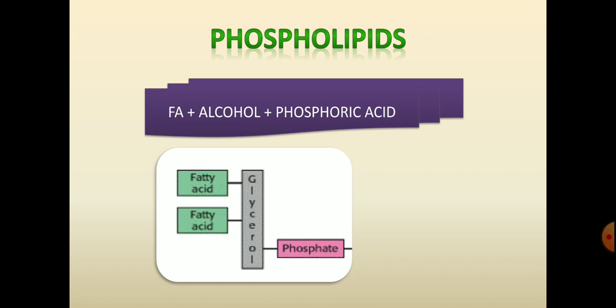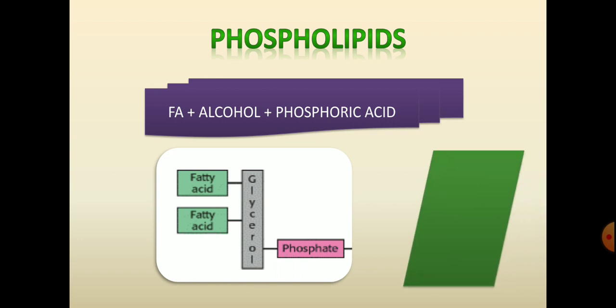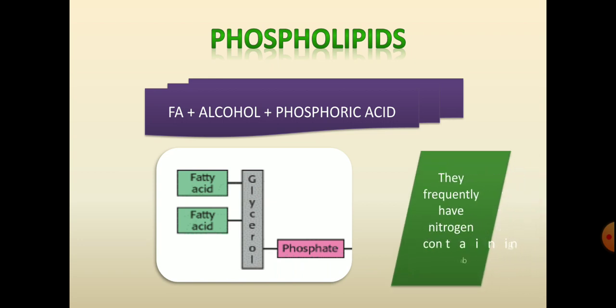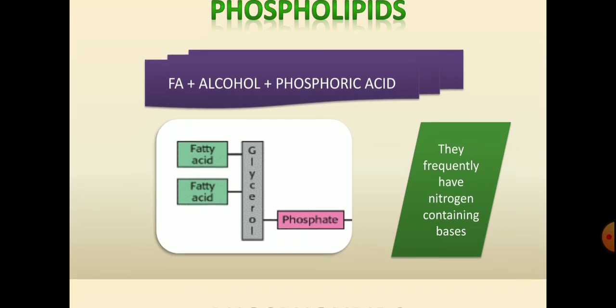Here you can see the structure: the alcohol is glycerol, along with the fatty acid and along with the phosphate or phosphoric acid. So three things, hence it is a phospholipid, and the alcohol in the phospholipid is glycerol, hence more specifically it can be called a glycerophospholipid. Along with it, they frequently have nitrogen-containing bases.